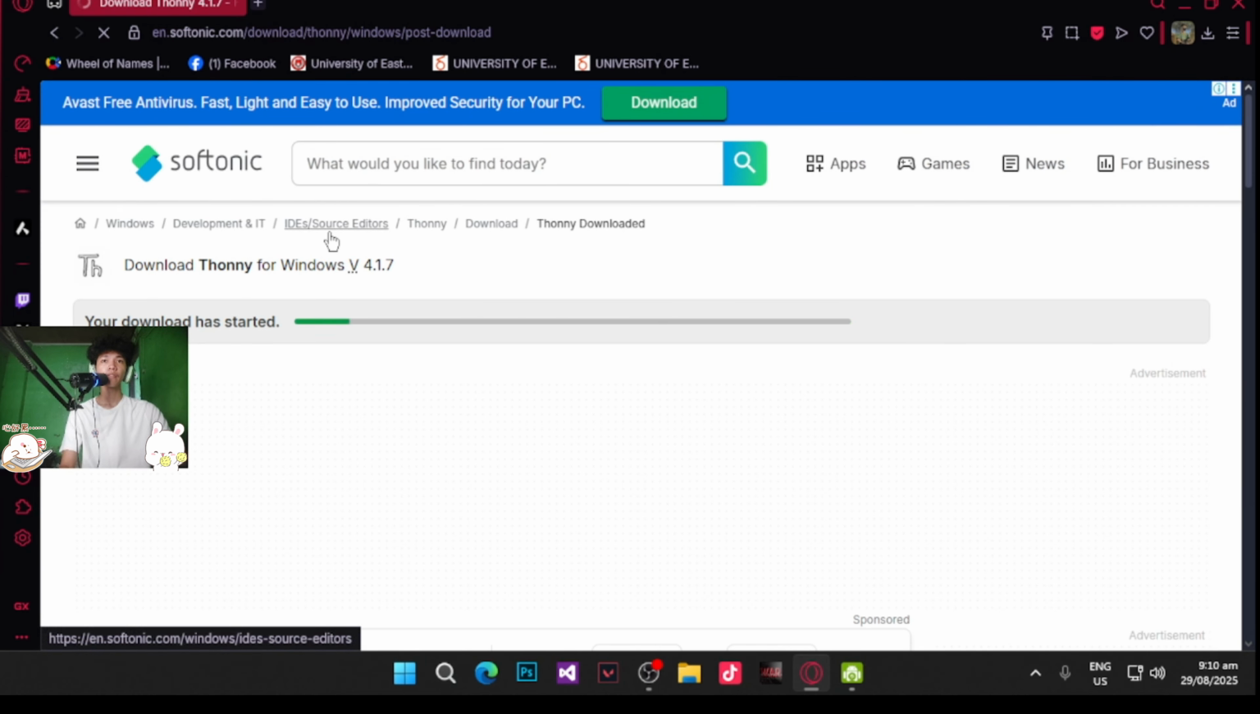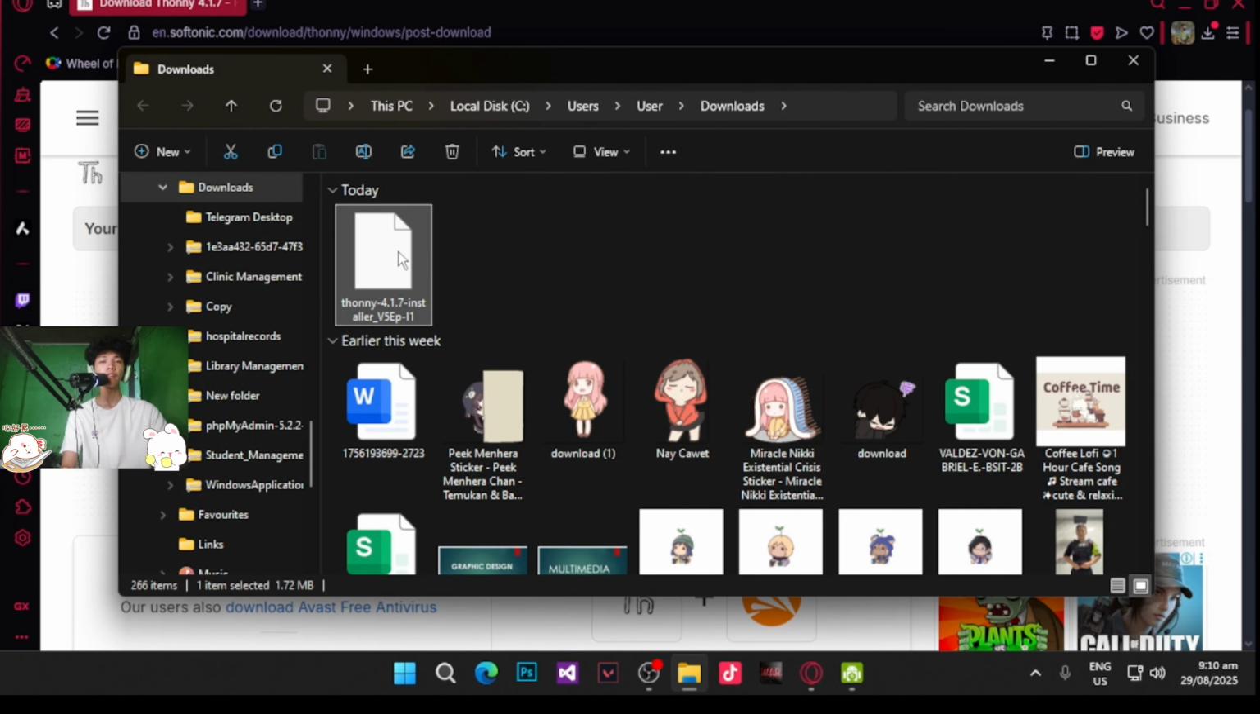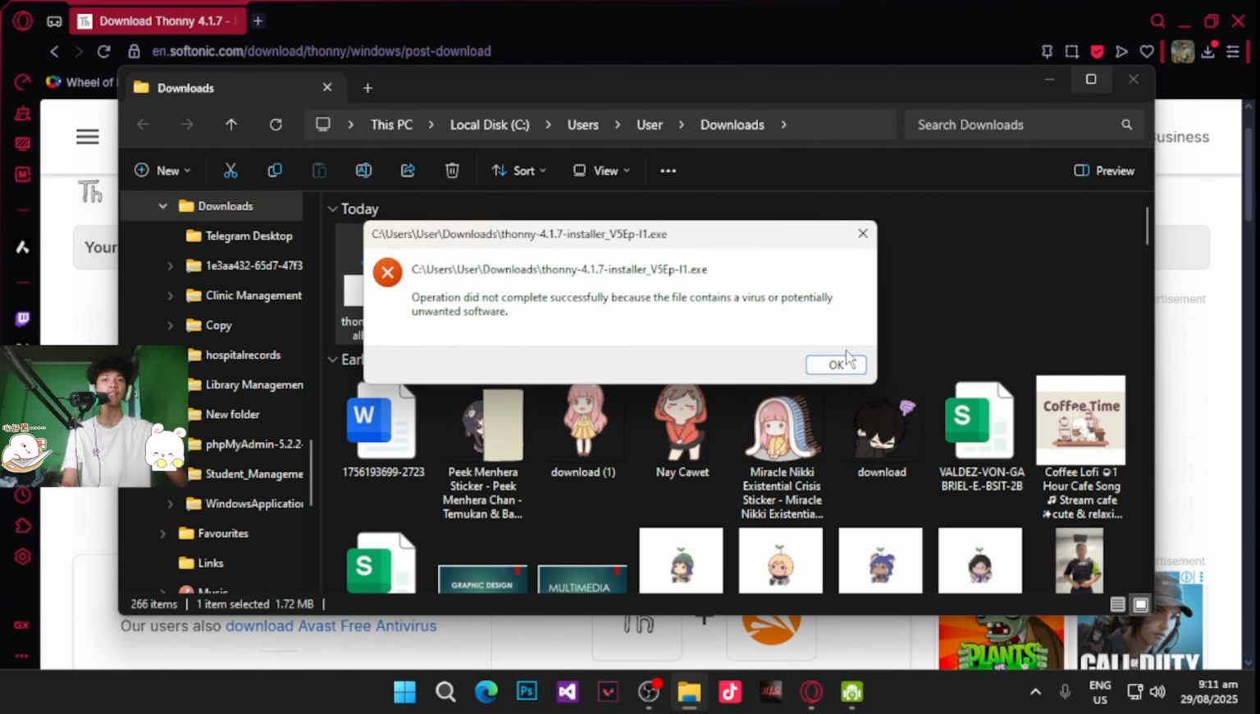And here is the installer of Thonny 4.1.7, and just click save. Wait lang, I can see. Yan, just click save. And after that, you can go to your file manager or just click here and double tap this. So, tagal lang.